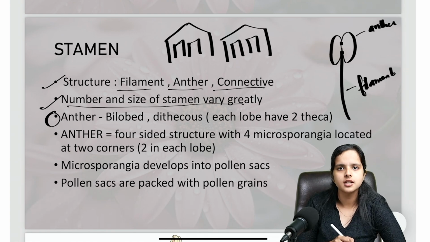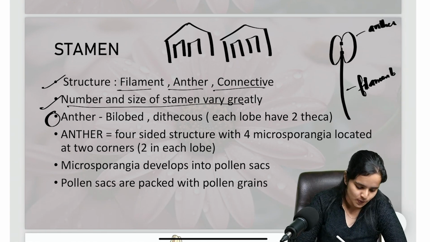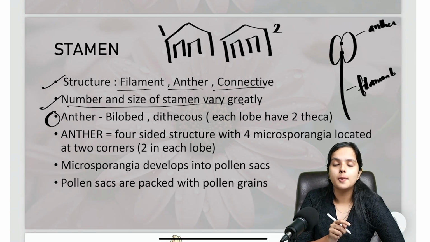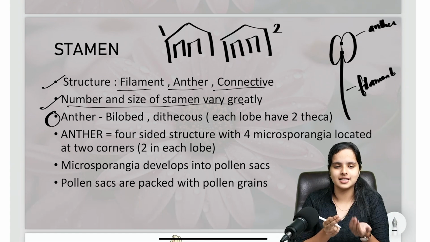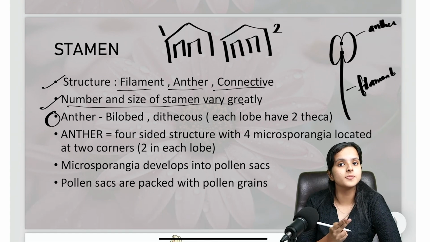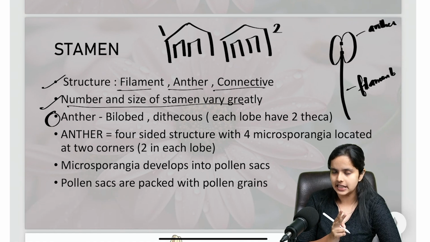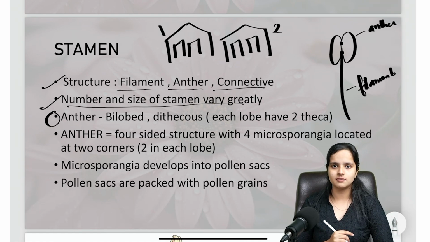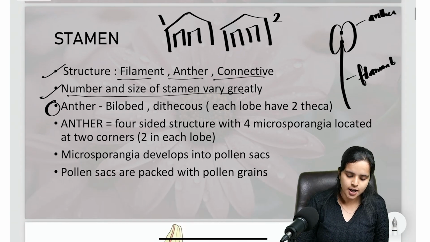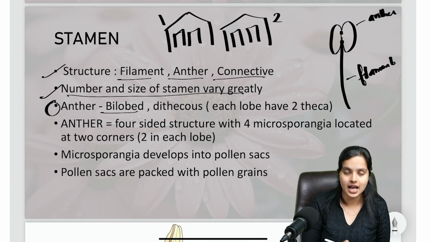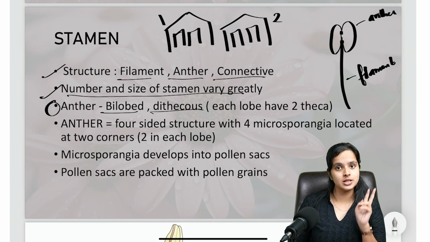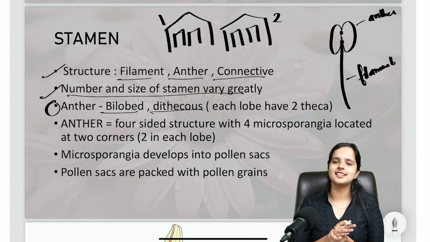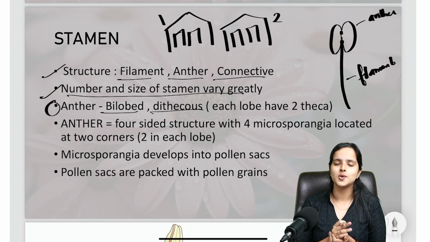How many houses do you see? 2, right? So there are two lobes, and in each lobe you have 2 theca, or 2 rooms. Theca is the term for room. So you have 2 lobes in an anther, and each lobe contains 2 theca. It's that easy to study. Just imagine 2 houses with 2 rooms each. So an anther is bilobed, and each lobe has 2 theca, which means it's dithecous. Bi and di usually mean 2.